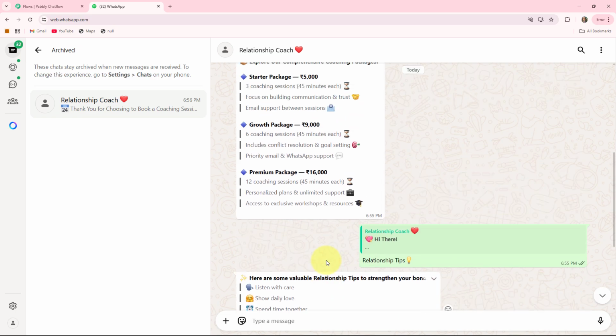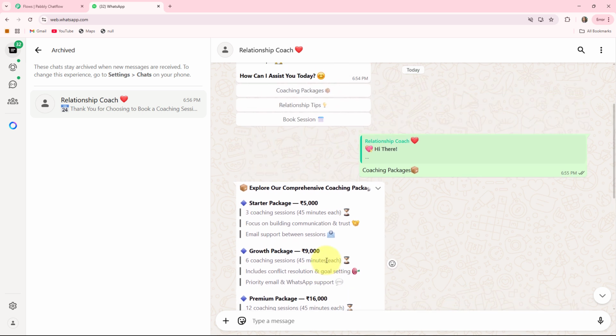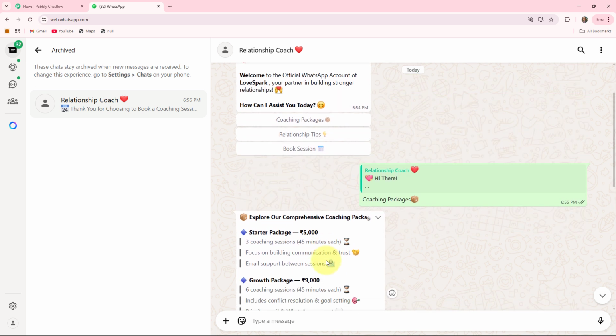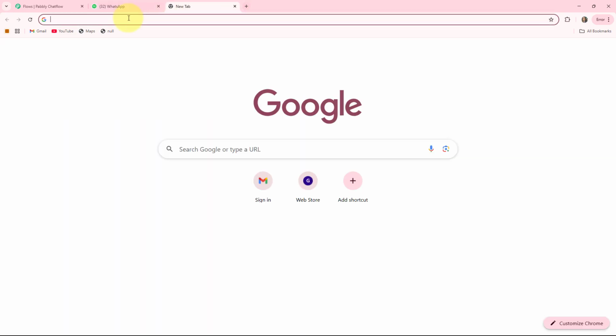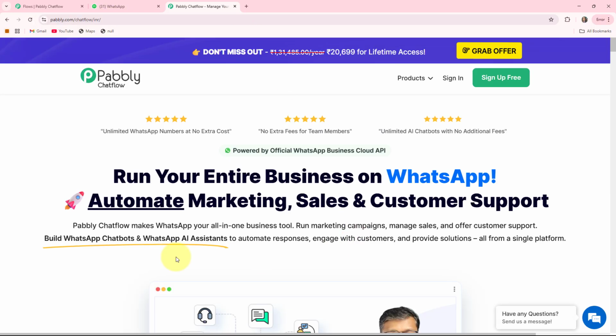So basically this is how our chatbot will work and this is how our bot will respond to our clients automatically and instantly. If you want to create this type of automated WhatsApp chatbot for your relationship coach businesses, then you have to follow the step-by-step directions that I am giving you in this video. Let's get started. At first, you have to open a new tab and search pabbly.com/chatflow. Here you have landed on the official page of Pabbly Chatflow.